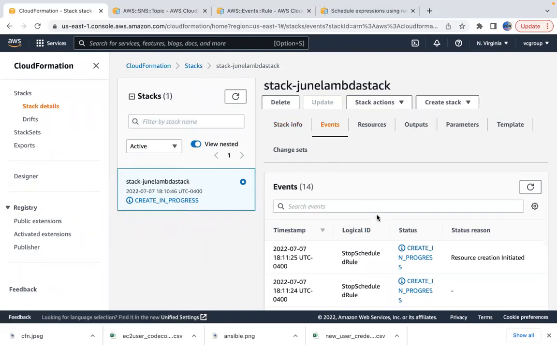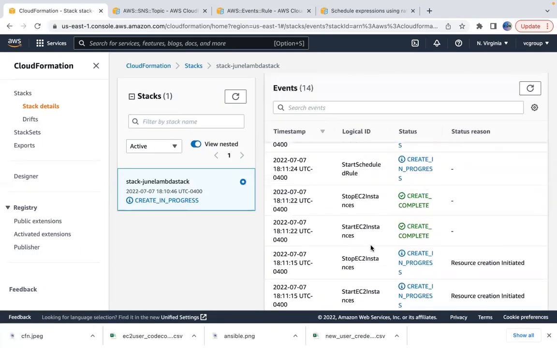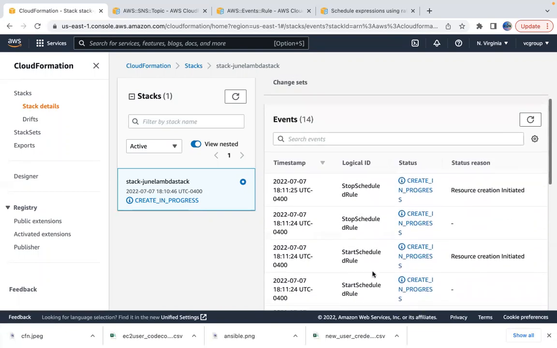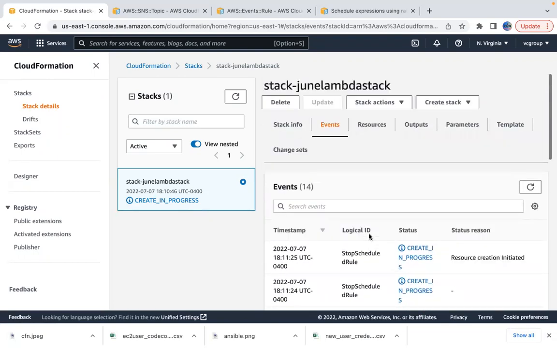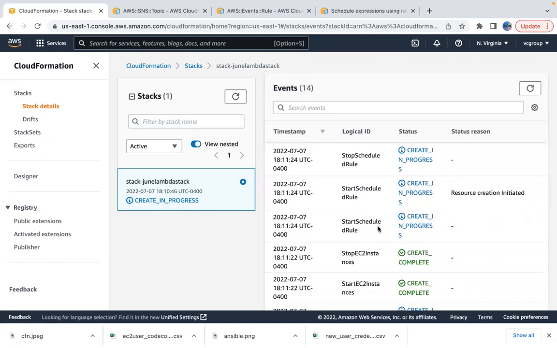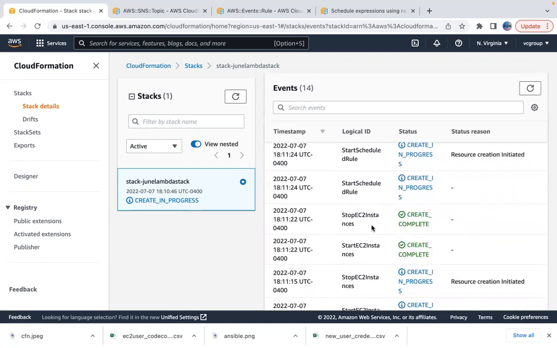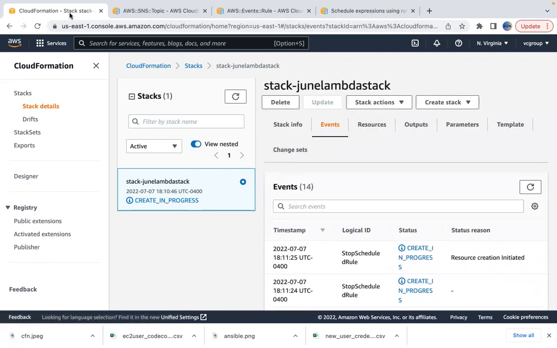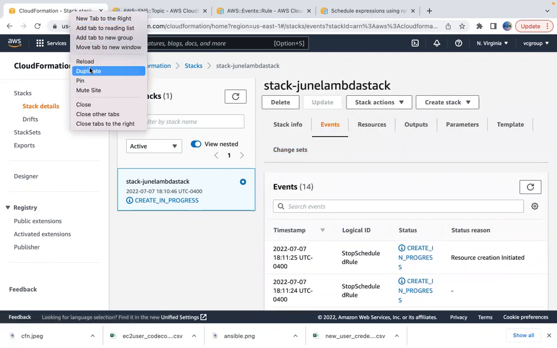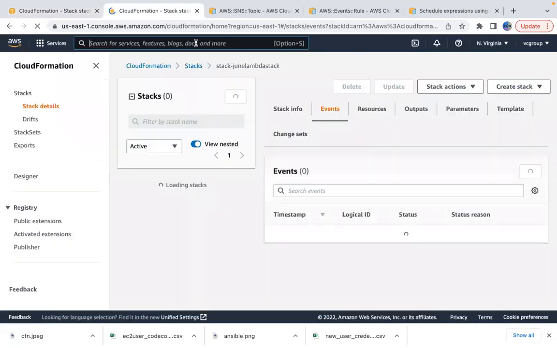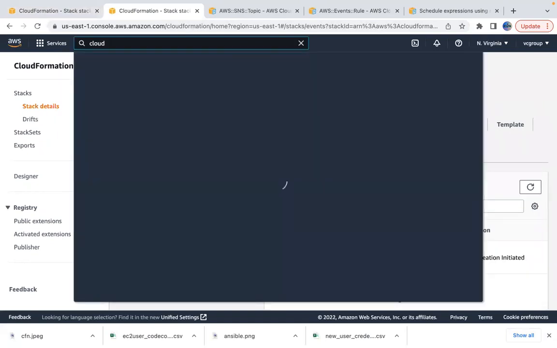Okay, and this stack will be completed very soon. It says start schedule rule, stop schedule rule. Let's duplicate this tab and let's go to CloudWatch rules. Okay, we'll just verify whether those CloudWatch rules are being created or not.